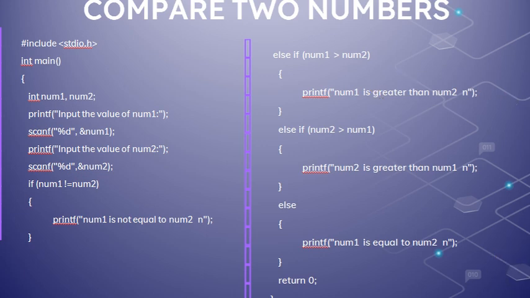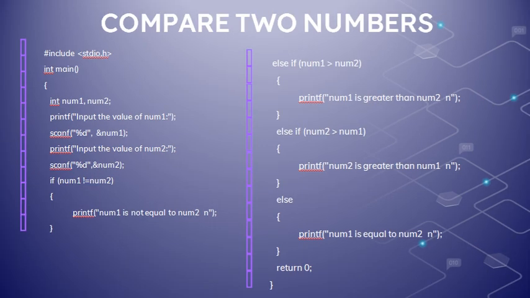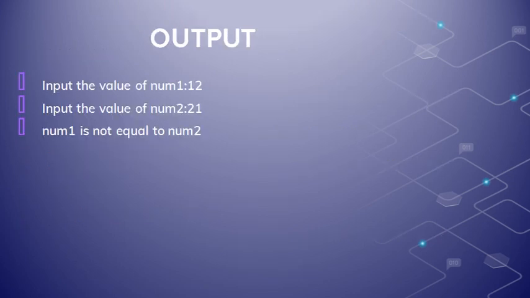So we can see what is the output of this comparison. What may be the output? As we had discussed, the previous output will be the same as that of this program. So first it asks to input the value of num1, we give 12, then input another number, 21. So it will print num1 is not equal to num2. So see the difference in this output.